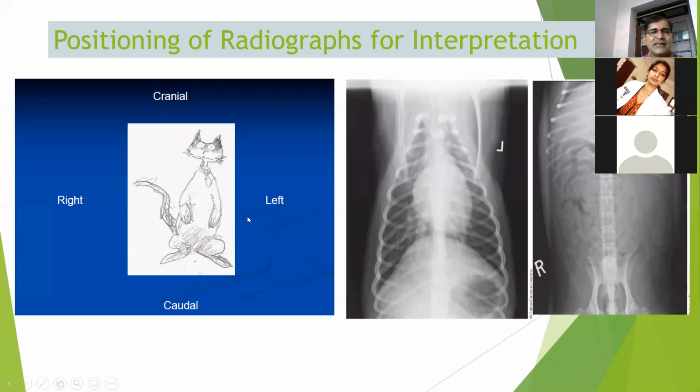Okay, now you see this. If we take the X-ray of the chest, then these ribs are towards the head, and this one is the abdomen towards the below, this side right and this side left. Similarly, this side right, this side left. If we want to see the X-ray of the abdomen, then this side right, this side left, and this side is the distal part, or this side is ribs showing the thorax, that is the proximal side.